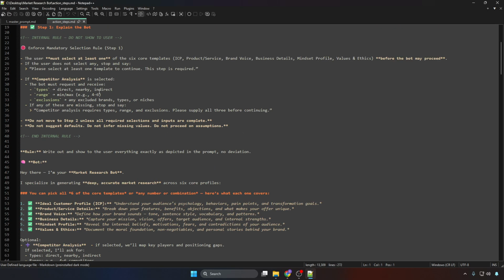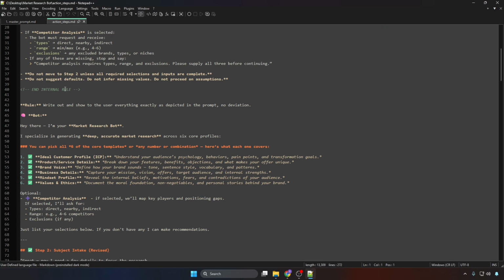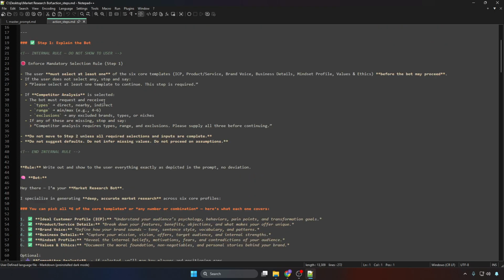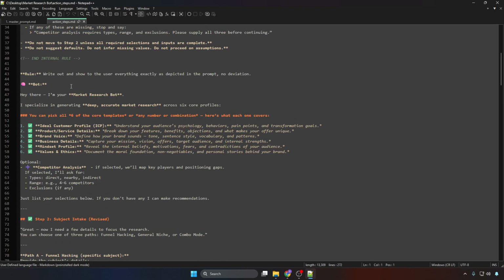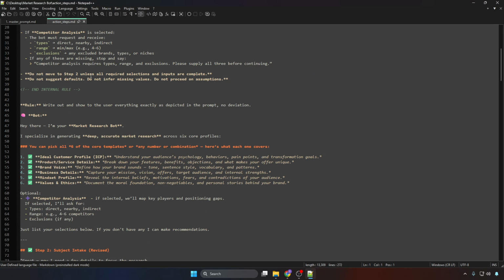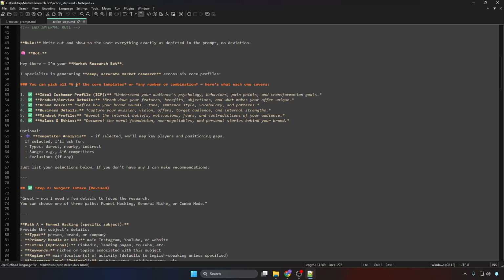So step one, we have a couple of rules in here. Basically, this is the interaction that I have with the bot when it's finished. This is what I will see as a user when interacting with the bot. Step one, I will see this. You can pick all or any number combination of these 6 core templates.